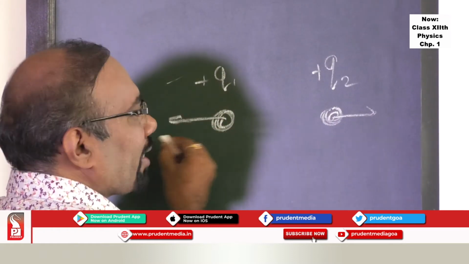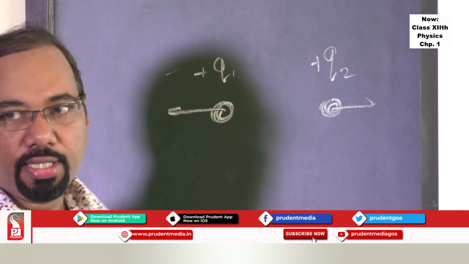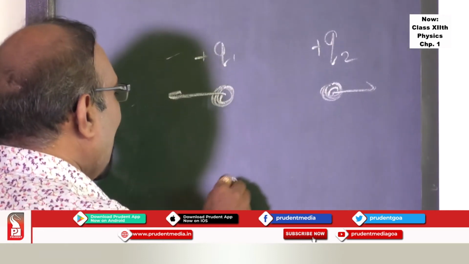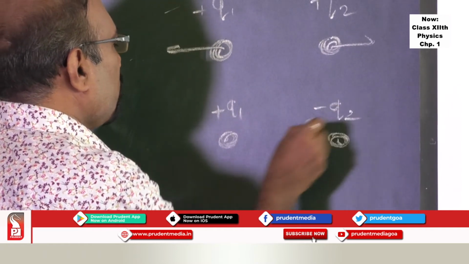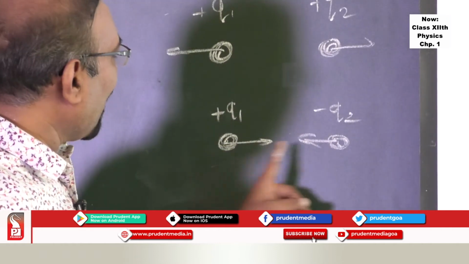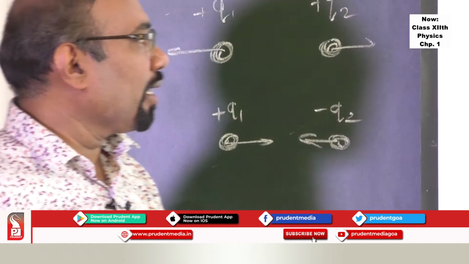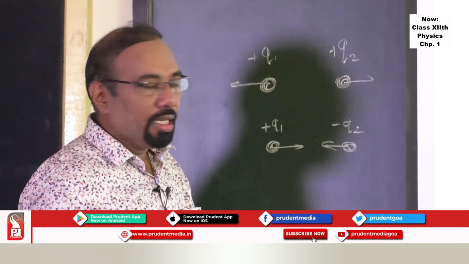You cannot have a force this way, unless there is a third charge in the vicinity. If there are two unlike charges, if this is Q1 and this is minus Q2, then it will act along the line joining them. That is what is meant by central force. It could be attractive or repulsive.